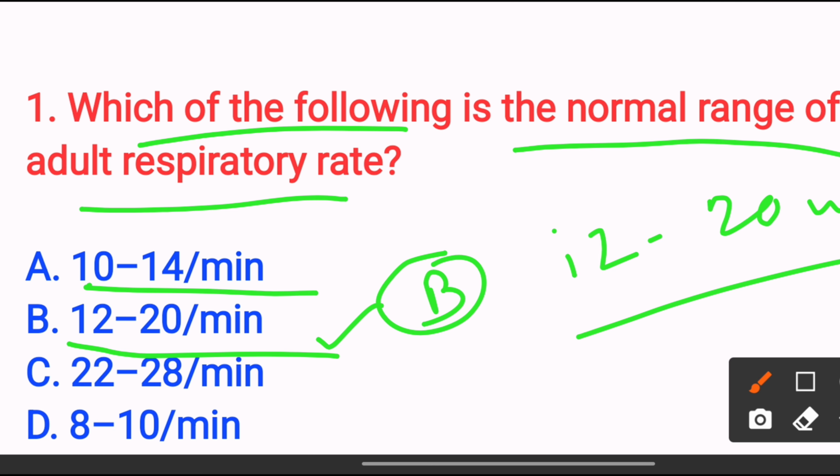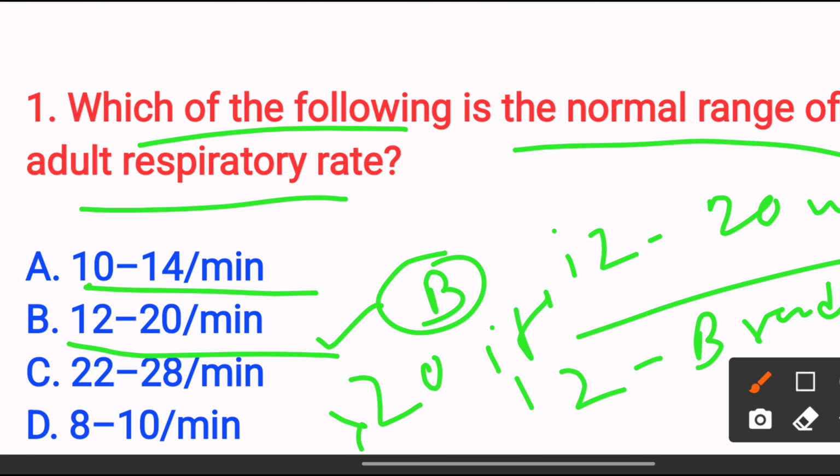Normal respiration rate for an adult is 12 to 20 breaths per minute. Below 12 is known as bradypnea. When it goes above 20, it's known as tachypnea. So the answer is option B. Next,